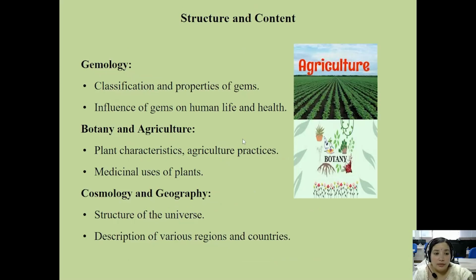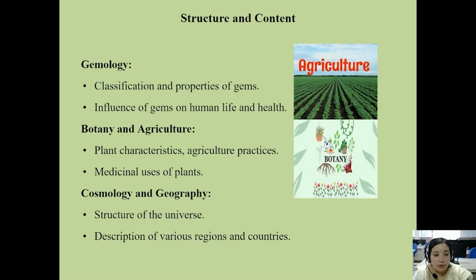Again, gemology is also part of the content of the Brihat Samhita: classification and properties of gems, and the influence of gems on human life and health. Botany and agriculture are also characteristics of the Brihat Samhita, including plant characteristics, agricultural practices used during that period, and medicinal use of plants.